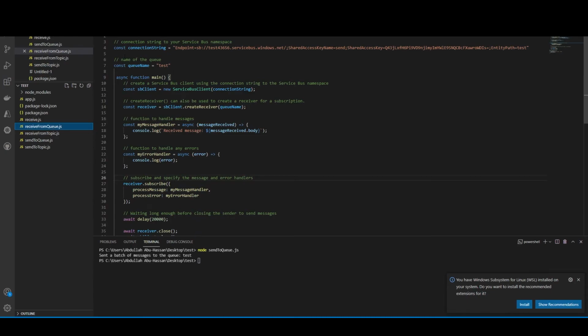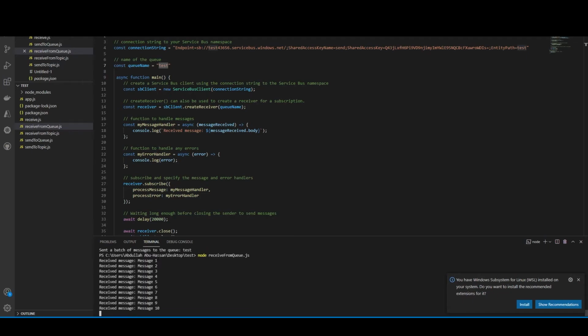It's almost the exact same code. You have to still specify the same connection string because, again, the shared access policy has both a send and listen claim. You also specify the queue name that you want to consume from, and then you go through some series of code written by the Azure Service Bus SDK. So if I want to demonstrate that, I type node receive from queue.js. And as you can see, guys, I received all those messages from a queue. And notice that they are ordered, guys, because again, we are dealing with FIFO, which is first in, first out.